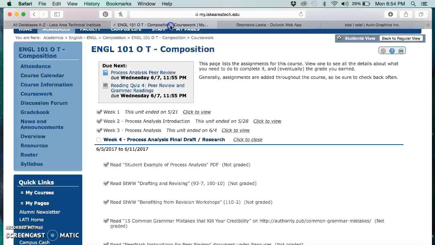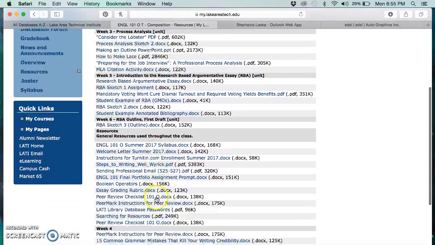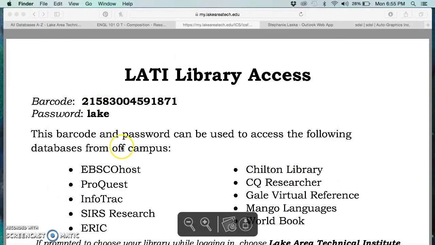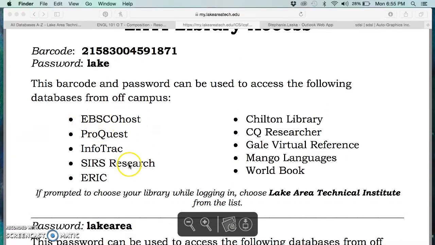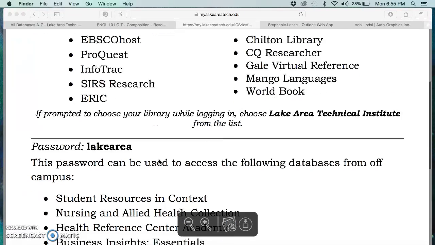In the meantime, I am going to take us back to the course page. If you go under Resources, you'll be able to find a document that I've labeled under the general resources, and that is called LATI Library Database Password. I'm going to click on that, and that's going to immediately download for me. Once I get into here, I have a barcode for these specific databases and a password. I'm going to use that barcode and that password for EBSCOhost and ProQuest. The rest of these are more reference, so I probably wouldn't dig into the other databases that are listed there.